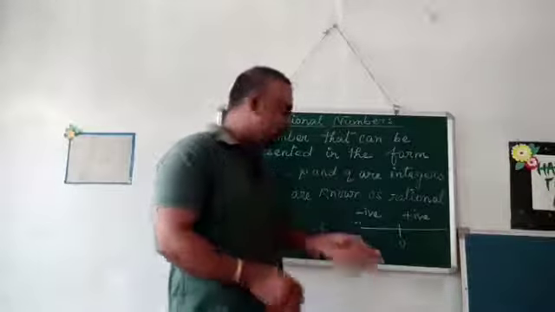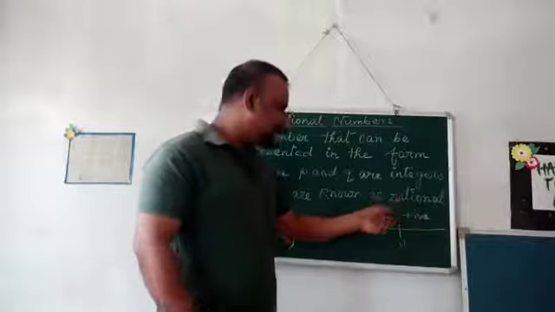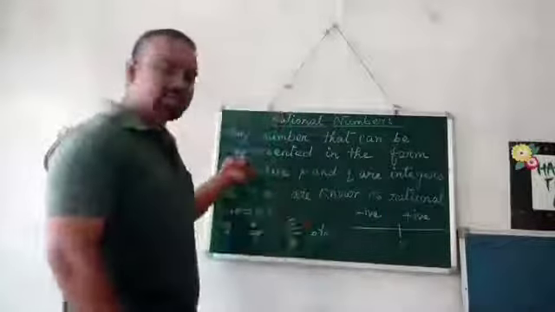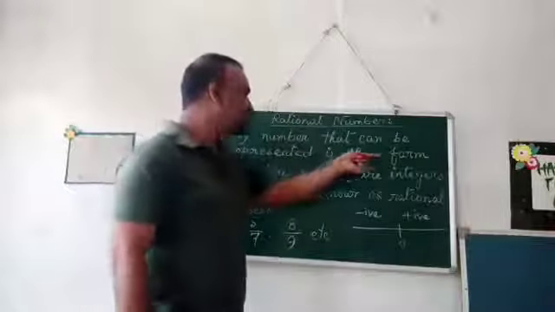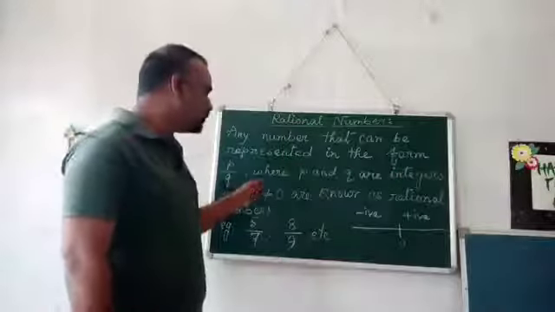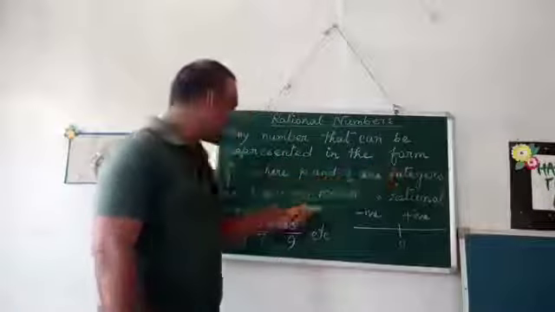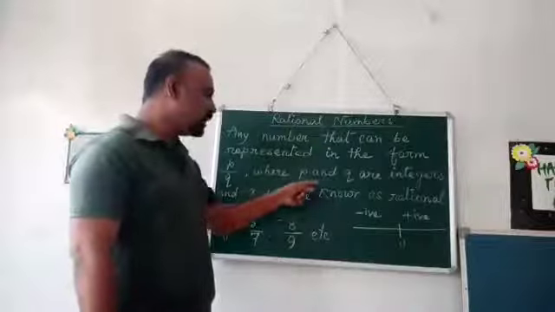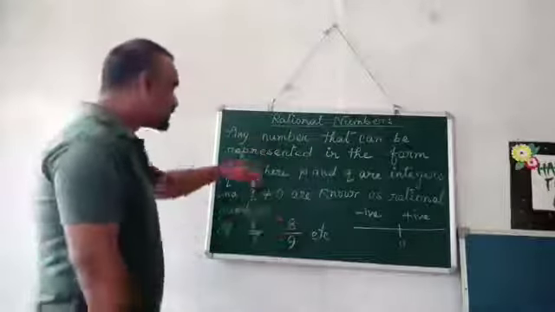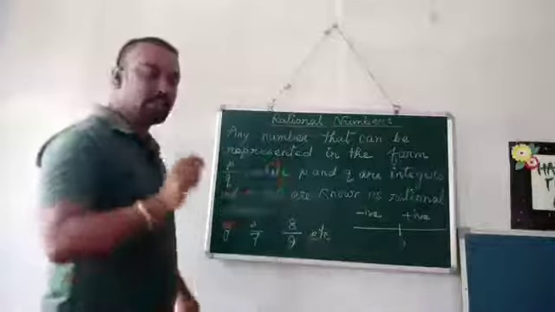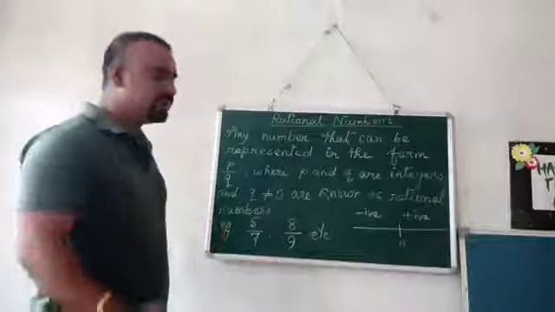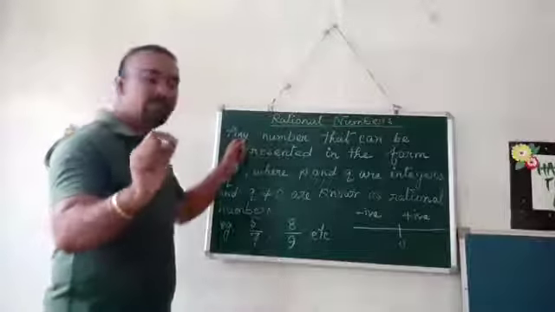So, when you think of a rational number, you can see the definition here. Any number that can be represented in the form of P by Q, where P and Q are integers and Q not equal to 0, are known as rational numbers. Now, what does this definition mean? I am discussing the particular rational number topic that we are going to take.